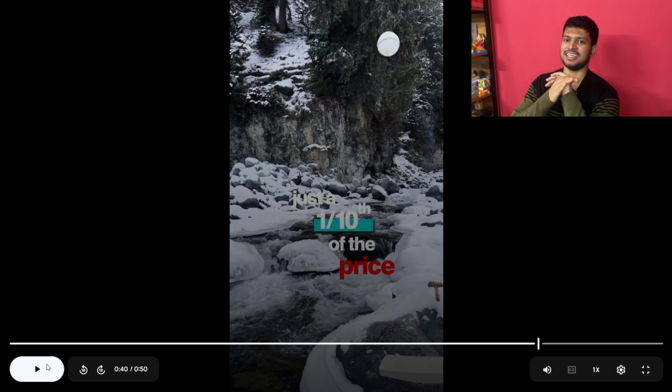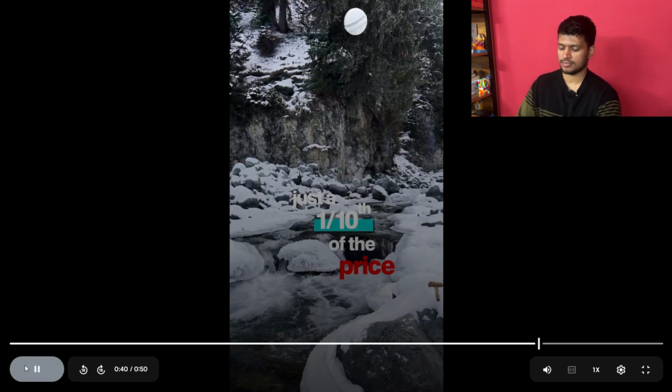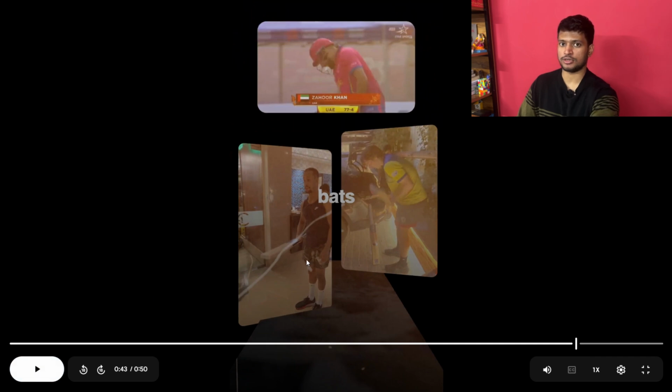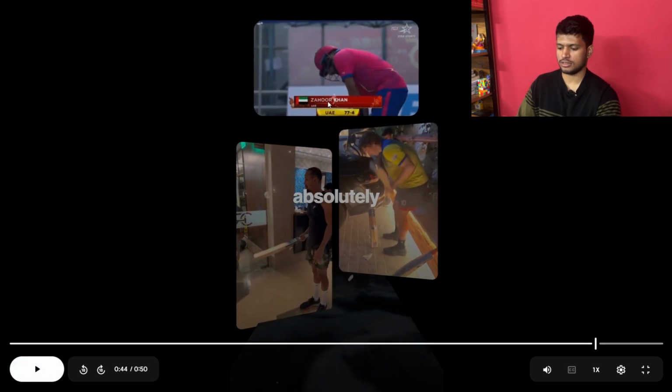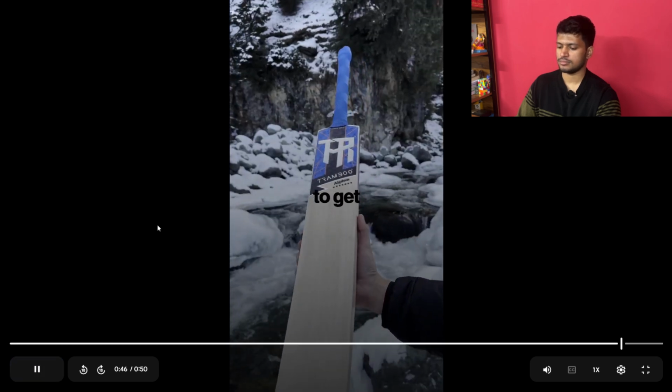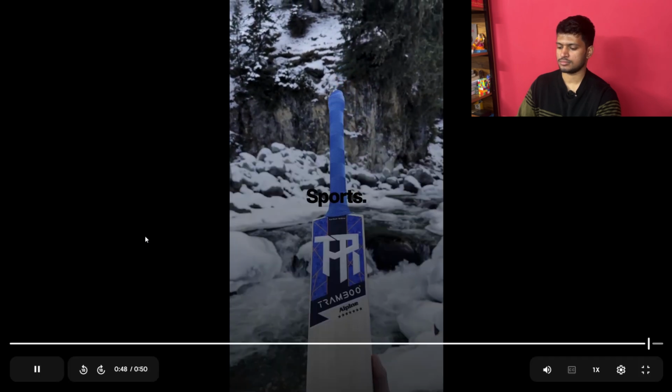So this was the exact selling point of Rambo Sports, that they are getting the same bat at just 1/10 of the price. Pro players are switching to our Kashmir willow bats. Over here we have the footages of a couple of pro players. This is Lendl Simmons, this is George Walker, and this is Zahoor Khan from the UAE. So this builds credibility. They are loving it. Click the button below to get your Kashmir willow bat with Rambo Sports.